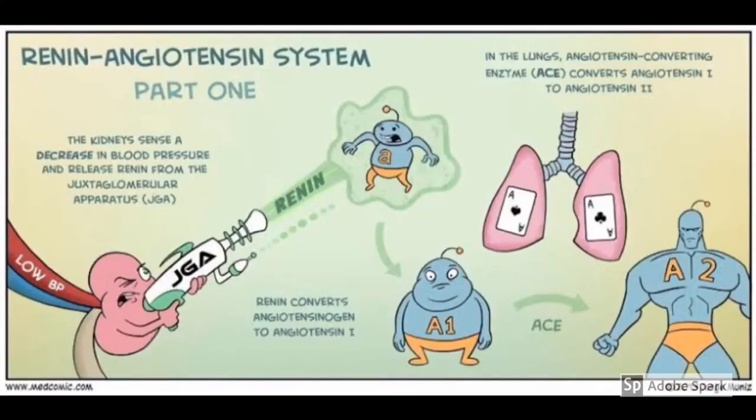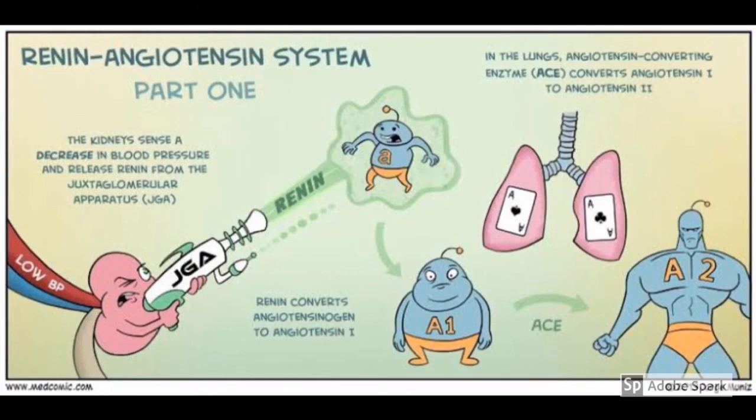So this is a cartoon picture of the renin angiotensin system. This is the kidney. When the kidney senses a decrease in blood pressure, it releases renin from the juxtaglomerular apparatus. Always renin is released from the juxtaglomerular apparatus. Renin acts on angiotensinogen, and renin converts angiotensinogen to angiotensin 1.